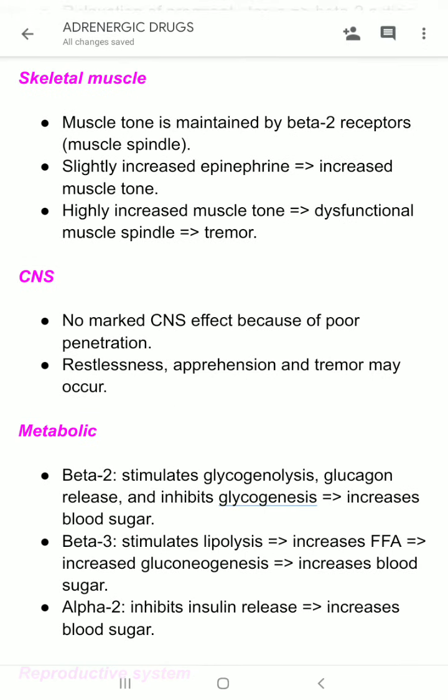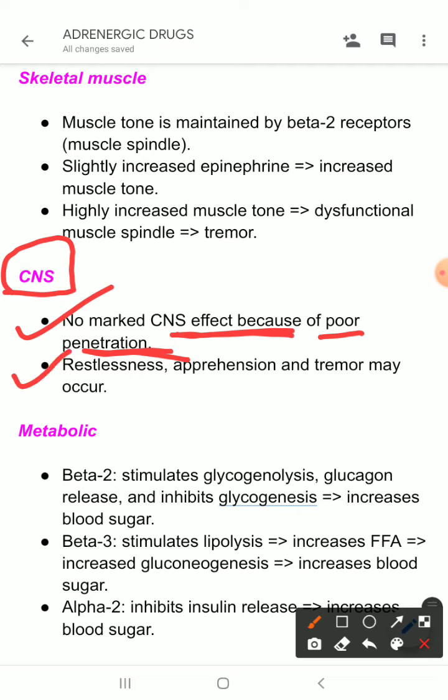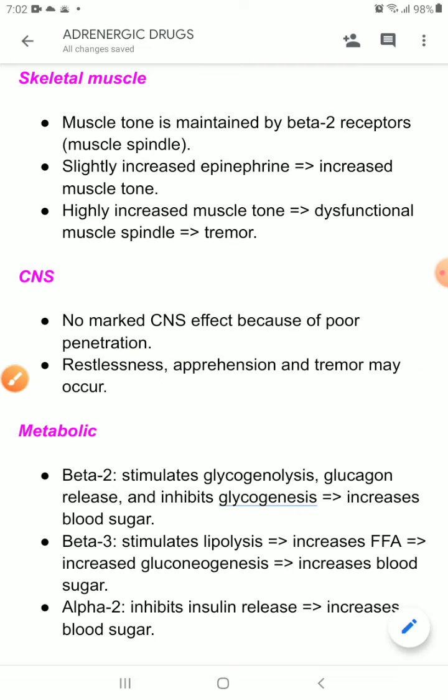Now come to the CNS effects. There is no marked CNS effect because of poor penetration, because exogenous epinephrine will not cross the blood brain barrier, so there will be less action on the CNS. And if there is some action, that can be restlessness, apprehension, tremor, etc.